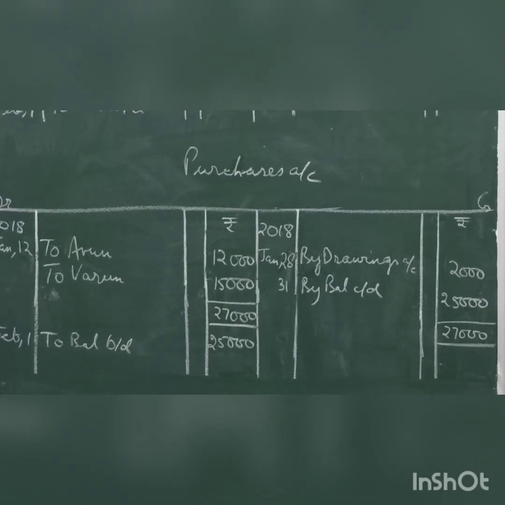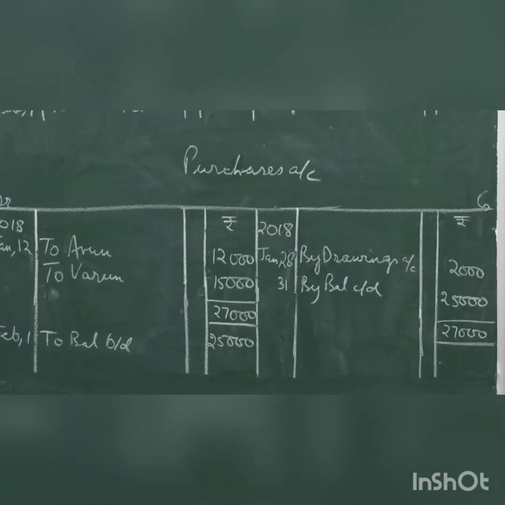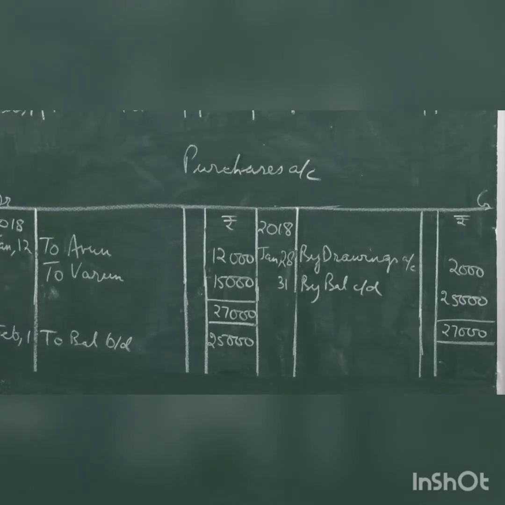Then on 28th, goods were withdrawn for personal use by the proprietor. Goods are going out or your expenses are being reduced, so it will be posted on the opposite side, on credit side. 28th, by drawings account with the amount of 2,000, not 3,500, because you are preparing purchase account. Balance the account on 31st, your debit is more by 25,000, this will be your closing balance. On February 1st, to balance brought down will be your opening balance.